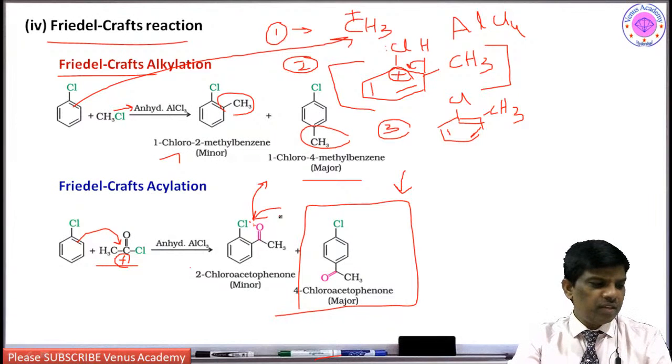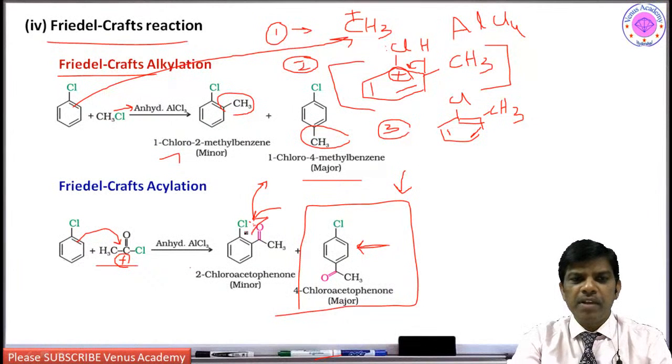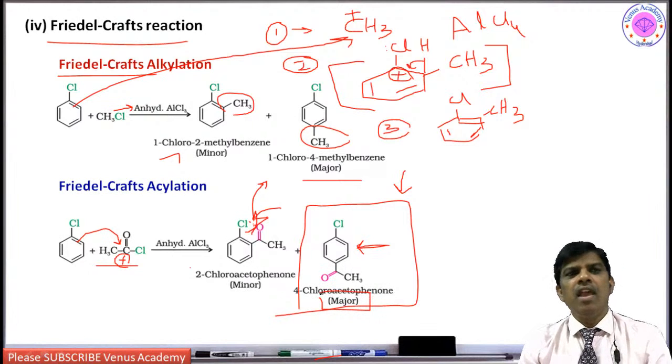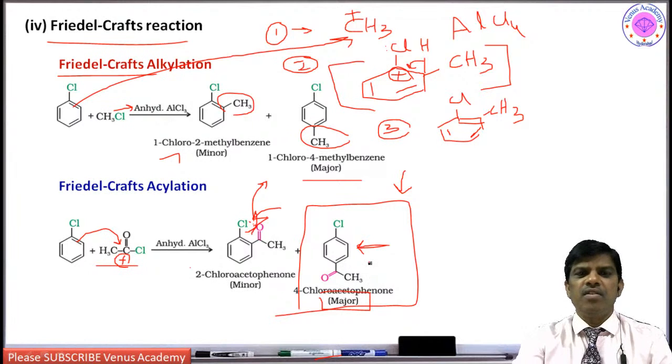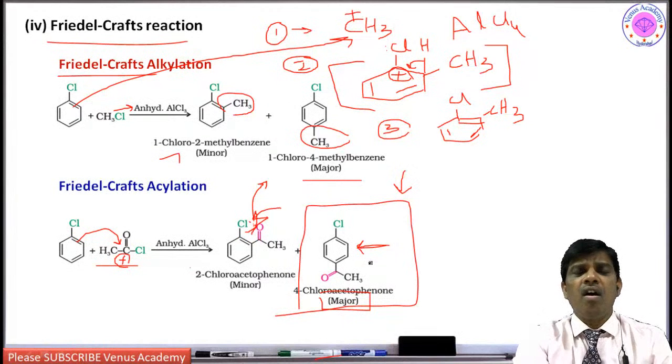The important thing to catch here is to concentrate on why para is major. What is the reason? Because of the repulsion between the incoming acyl group at the ortho position and chlorine. When it comes to the para position, it is easy to approach. That is why it is giving para acetyl chlorobenzene. Yes, so this is para-chloroacetophenone. These compounds are acetophenones. Yes, students, this is how you can do electrophilic substitution of aromatic halo compounds.